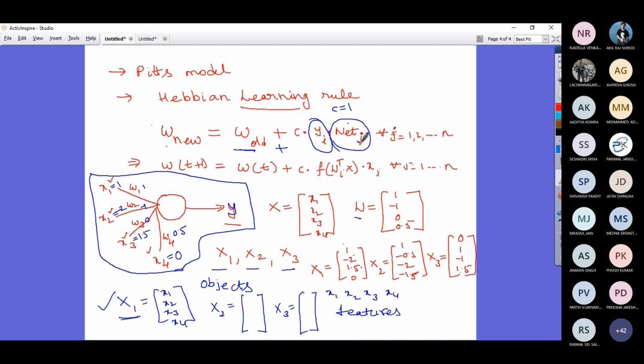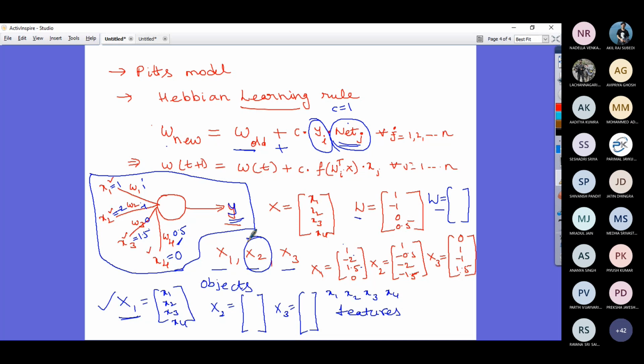So how I am going to modify this connection weight is old weight, that means 1, plus output and net input. That is how I modify W1. Then I modify W2, then W3, then W4. Once I modify all of these, I get a new weight matrix. With the new weight matrix, I apply the next input, that is X2.